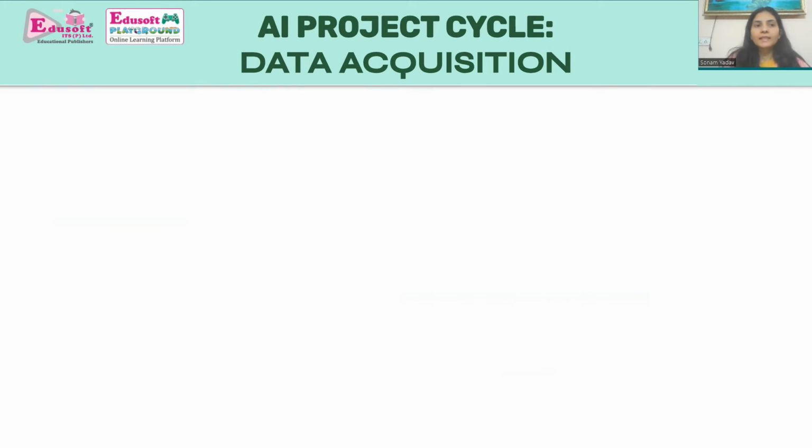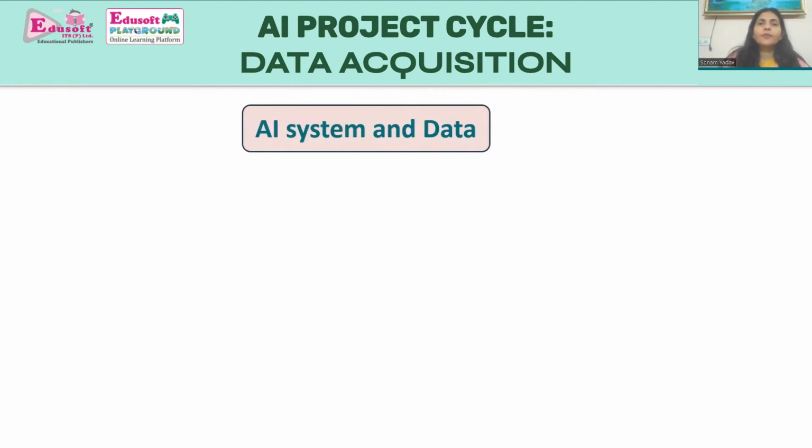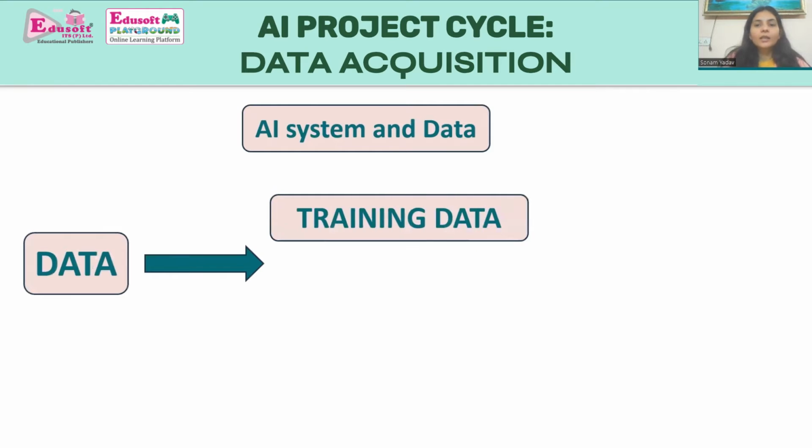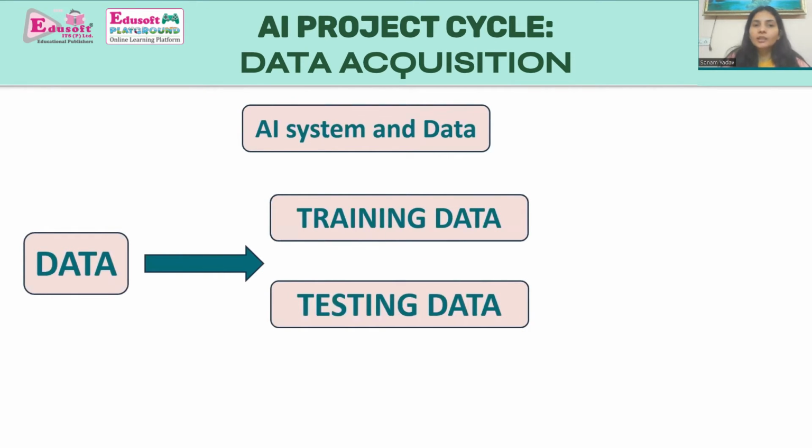So coming to the next slide. Coming to this session, that is AI project cycle data acquisition. We know that data is the biggest asset for society and economy today. We already know that an AI system works on a lot of data for the training of the machine system, or we can say machine algorithms. So the data is divided into two parts. Number one is training data and number second is testing data.